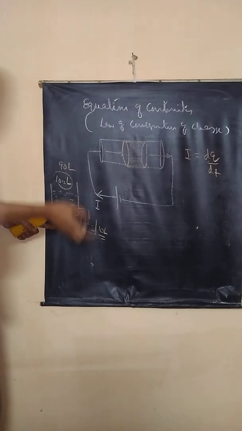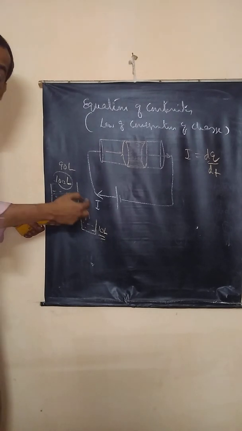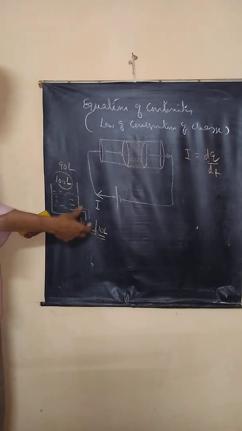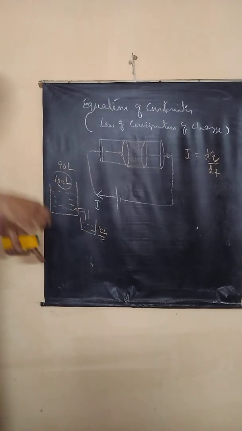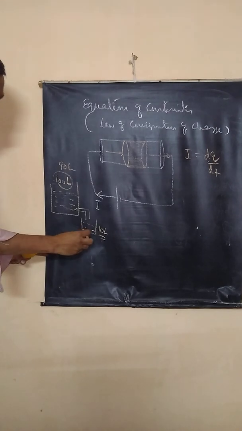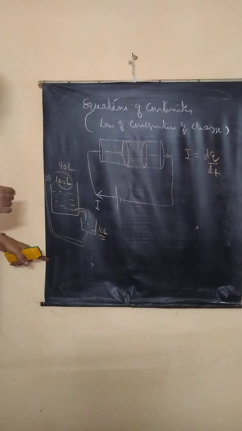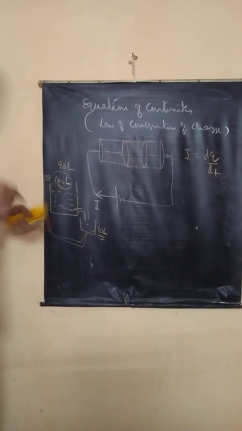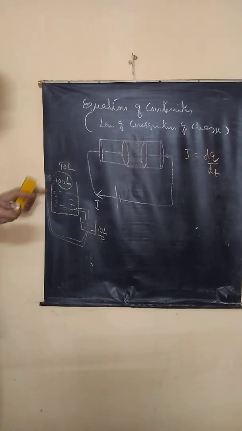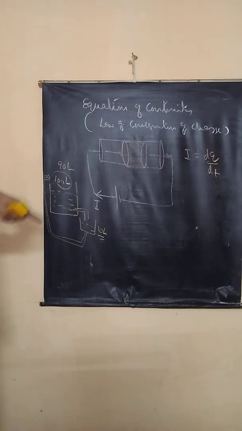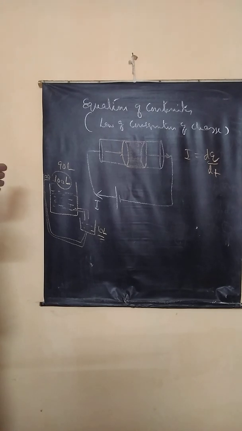Now, how do I say it? Outflow of water is equal to the decrease in the amount of water in the tank, or divergence of water. Net outflow is always accompanied by a decrease in the amount of water in the tank. Suppose whatever water comes out, I repump it, I connect it to a pump and send it back to the tank, then water flowing out is equal to water entering. So there is no net change, and the same level is maintained. Correct?